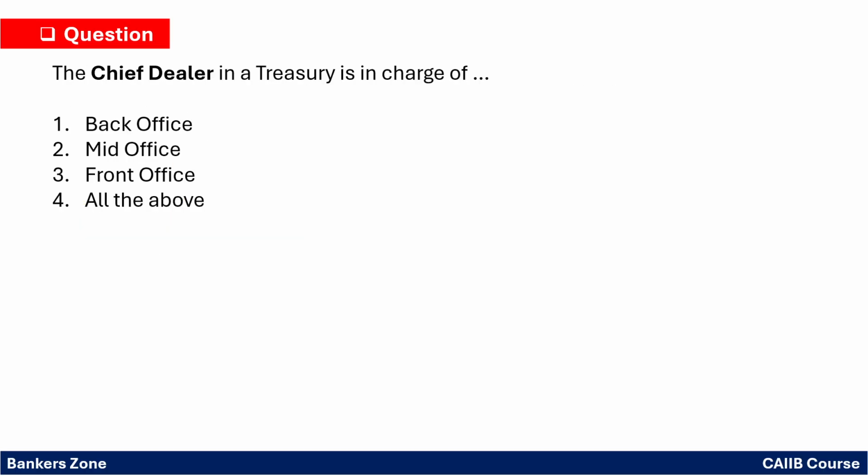Chief dealer in a treasury is in charge of? We know the options are back office, mid office, front office. The correct option here is that the chief dealer is in charge of the front office, where all deals are happening.